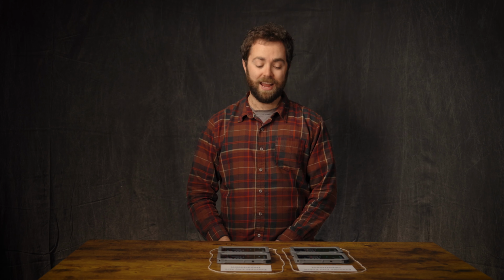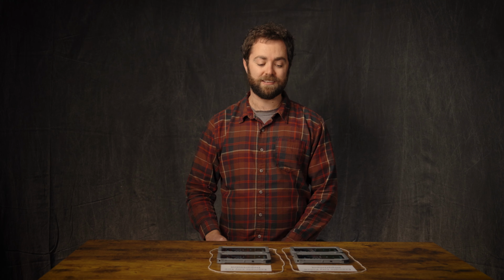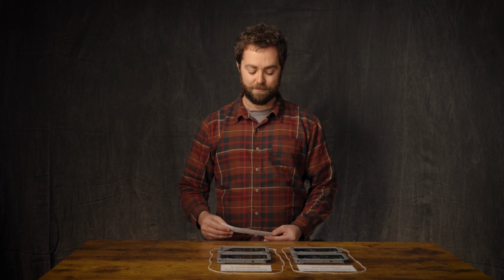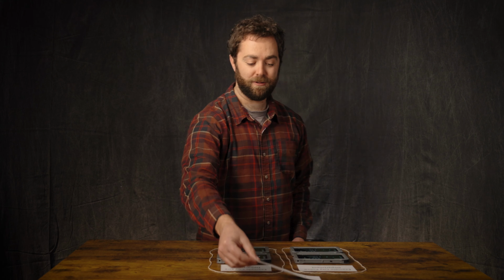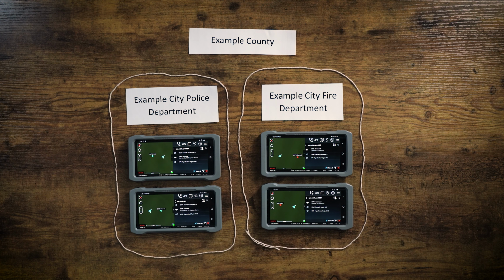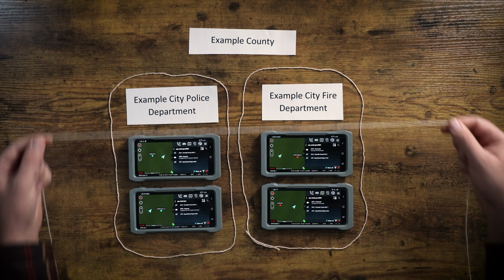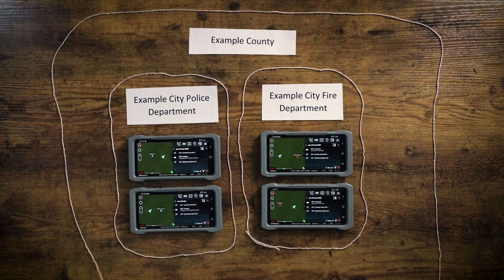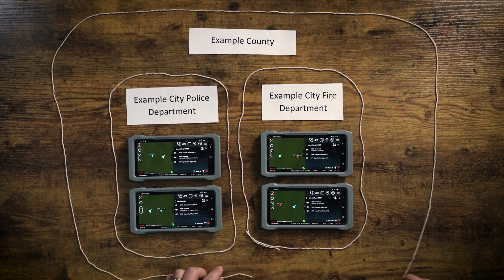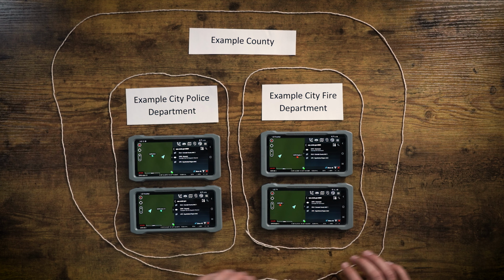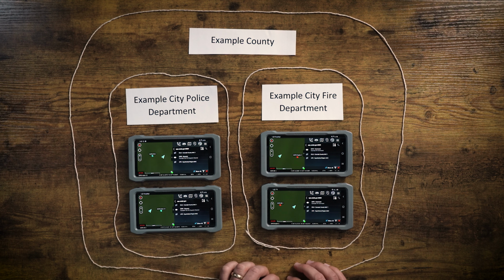The way that we enable them to see each other in a mutual aid situation is by creating an entity that's larger than either of these agencies that both of them are a part of. So in this example, we create the Example County, and both the fire department and the police department are a part of the Example County. This is programmed through Cotak.gov, and this mutual aid capability has to be set up initially by a system administrator. So contact us at support@cotak.gov if you wish to set this up.